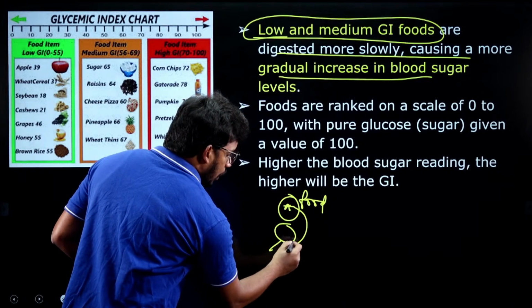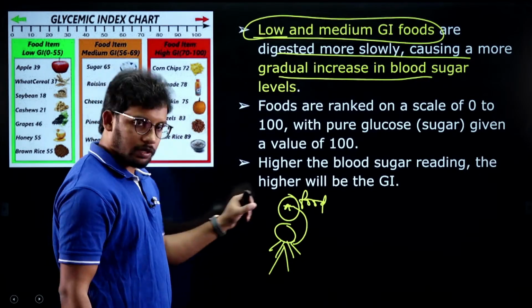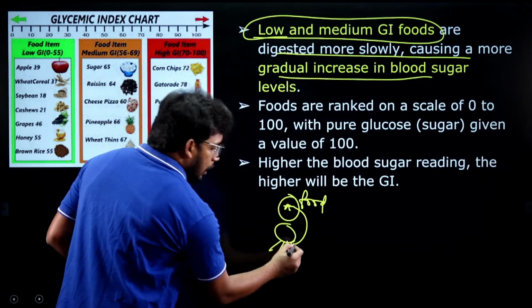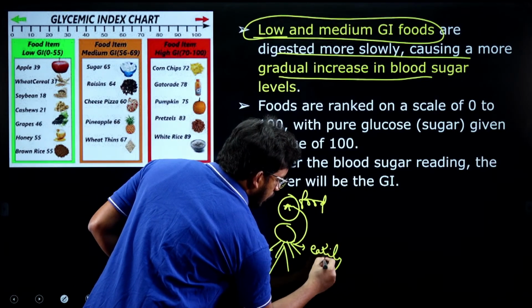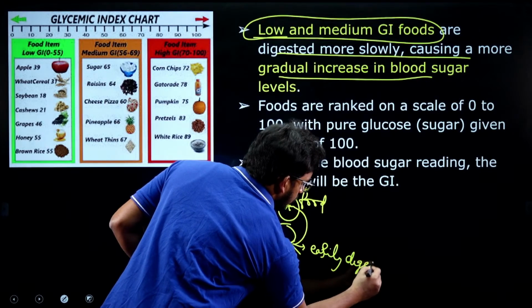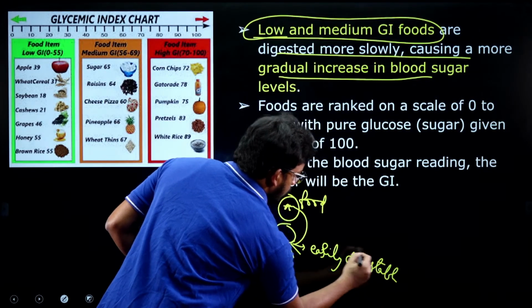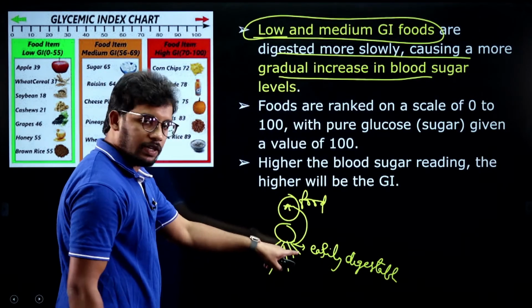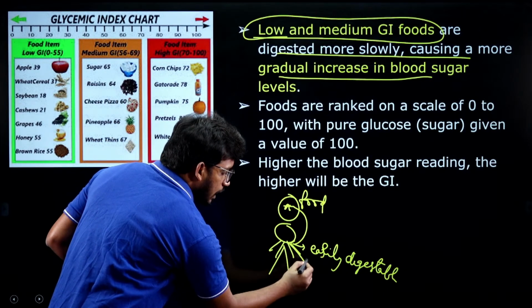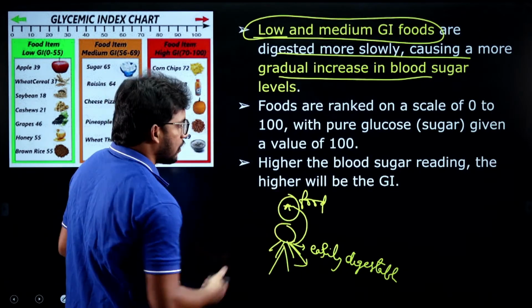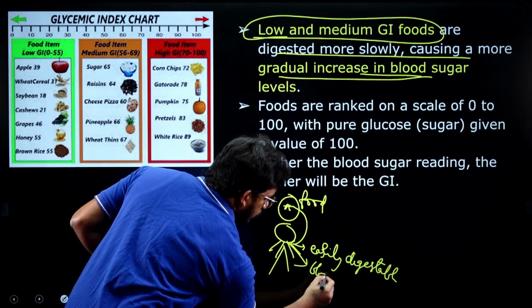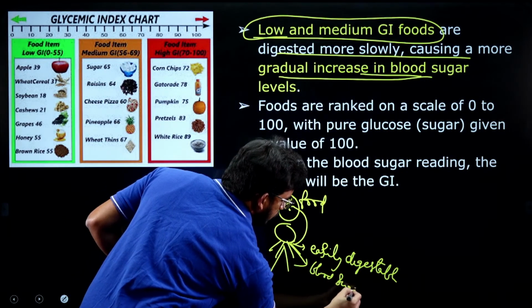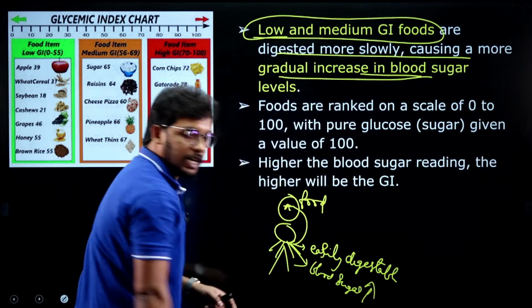If you consume this food which has carbohydrates and is easily digestible, food A is thus converted to sugars much faster, so blood sugar levels increase in a faster way.